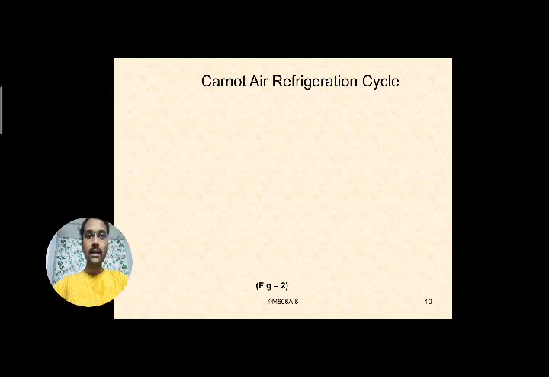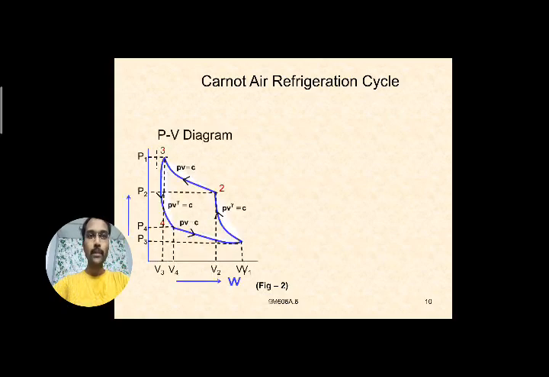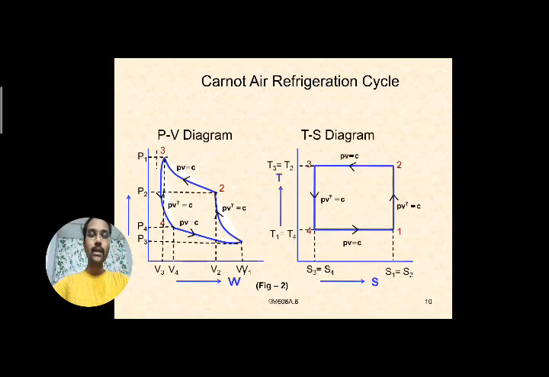Next we will discuss the Carnot air refrigeration cycle. Here we have the PV diagram and the TS diagram, which consist of four reversible processes. We'll explain the four different processes: two isentropic processes and two isothermal processes. Compression takes place from 1 to 2 and 2 to 3, and expansion takes place from 3 to 4 and 4 to 1.